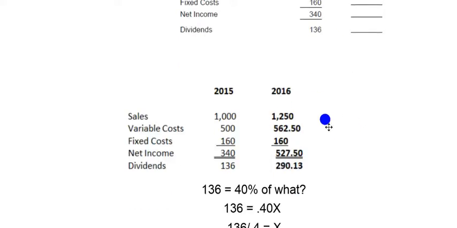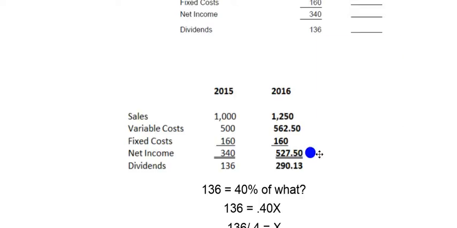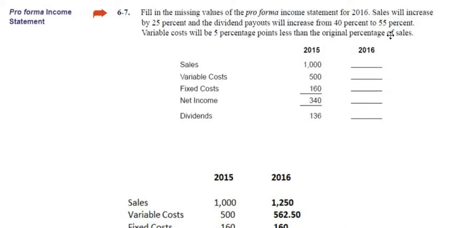So in order to get our new dividends, first we have to figure out our net income, and we do that by taking our sales, which is 1,250, and subtracting variable cost, 562.5, and subtracting fixed cost, which does not change, 160. That's going to give us our net income for 2016. And it says dividends are going to be 55%.